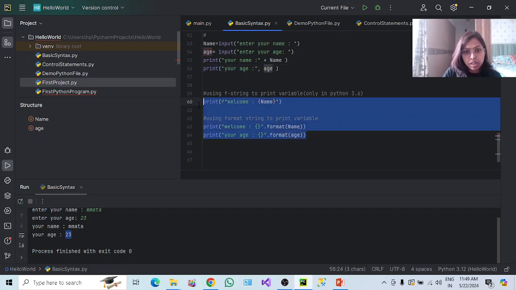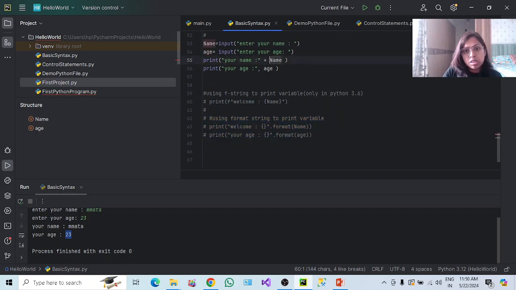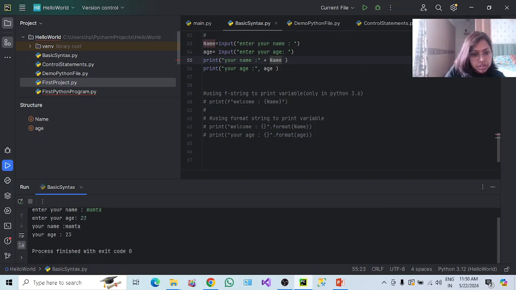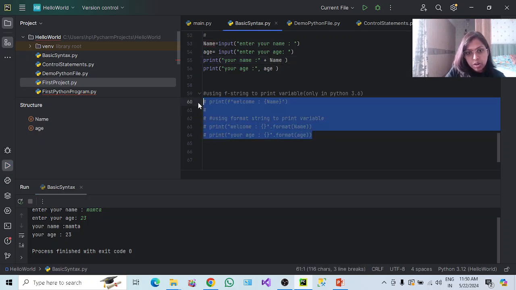Okay, let me show you one more time. See here, if I use plus name, there is no space. If you see here, there is no space after the colon. If I use comma and age, there is a space. Okay, but both will work. It's not that you will get any error. Now coming to format,